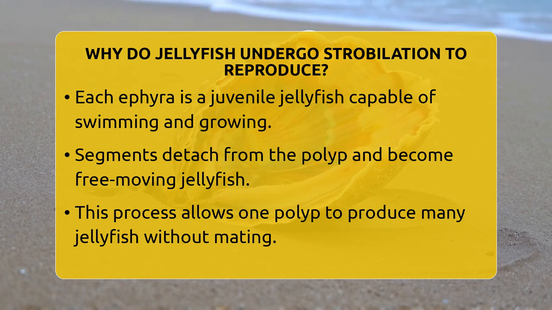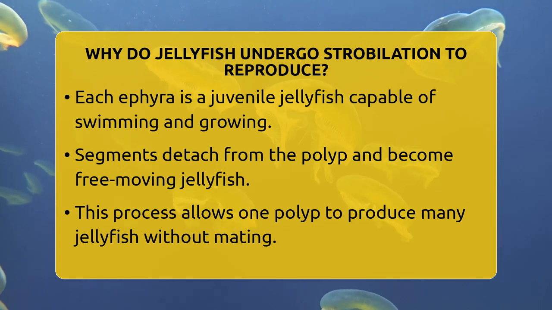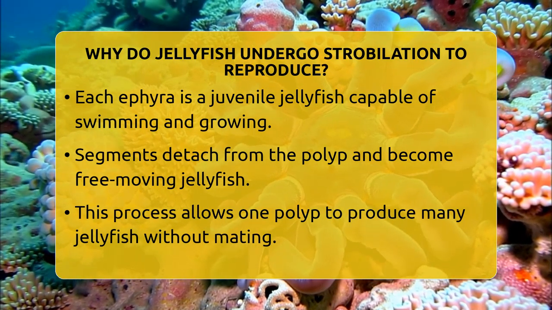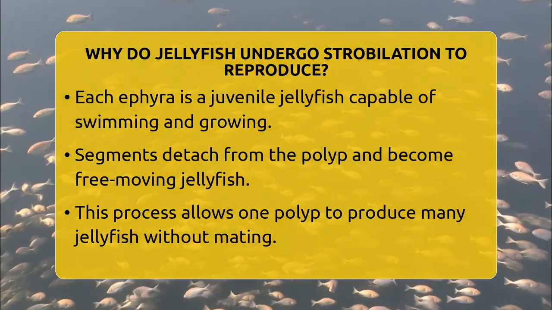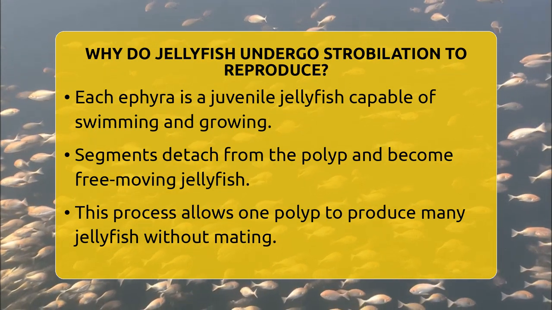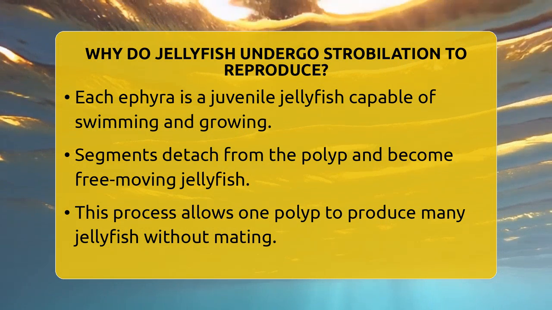During strobilation, the polyp begins to segment itself into a stack of disc-like parts called ephyrae. Think of it like slicing a loaf of bread into individual slices. Each of these slices is a tiny, immature jellyfish that can swim and grow into a full adult. The segments then detach one by one and become free-moving jellyfish, ready to start their own life cycle.